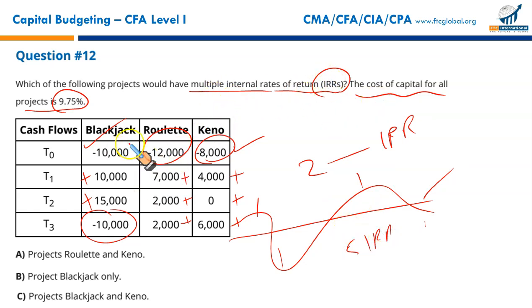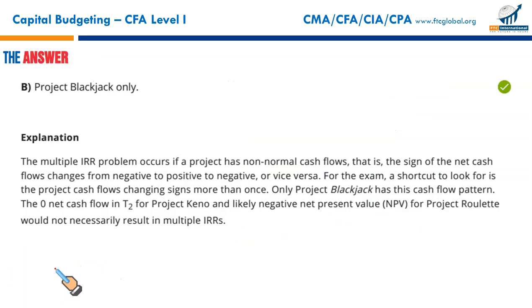The one that has unconventional cash flow, the cash flow swinging from positive to negative. So that makes Blackjack the only project with multiple IRRs. That is your answer. Next,